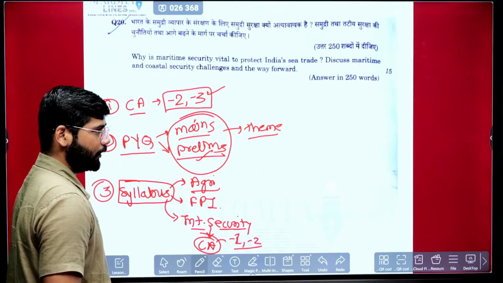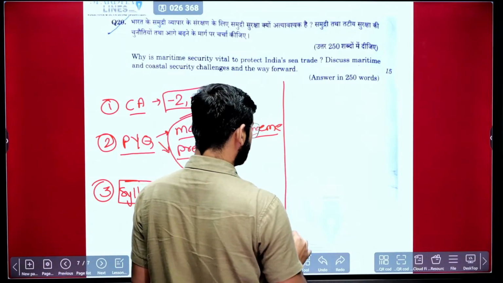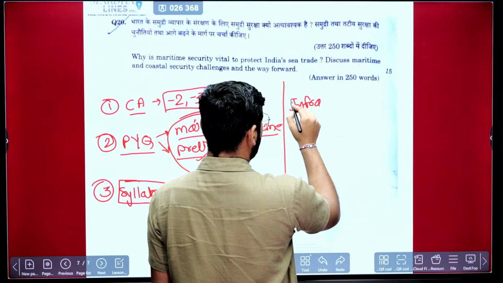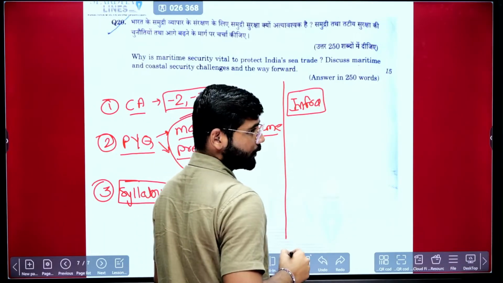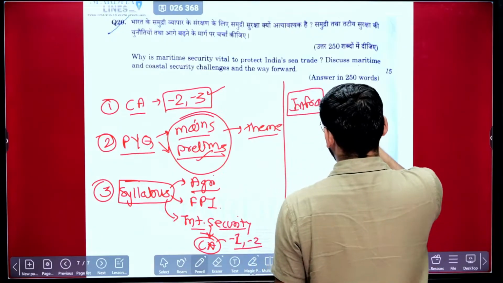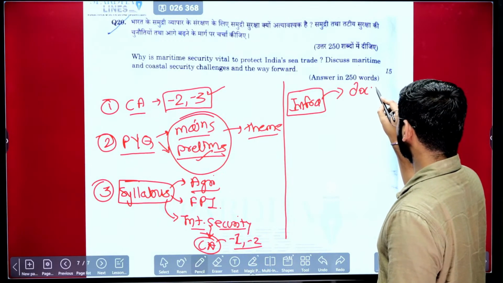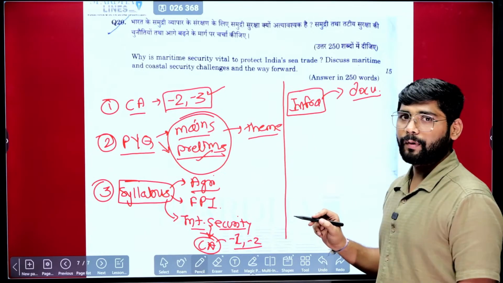Also when it comes to the infrastructure related part, because infrastructure is one more topic in the GS3 syllabus. When it comes to this infrastructure part, what becomes more important? The documents. Okay, and these documents are released by the particular ministry.